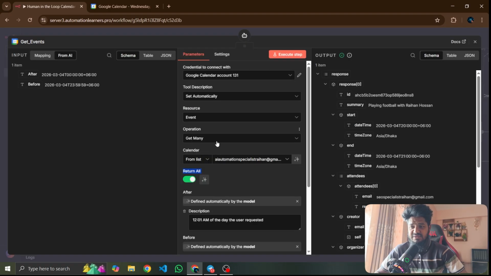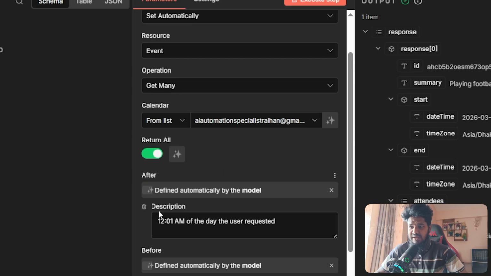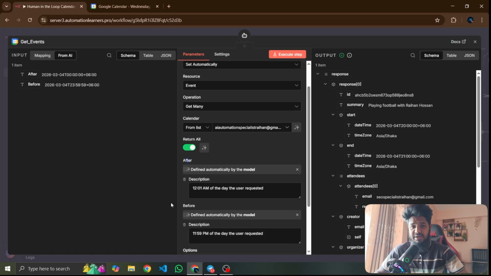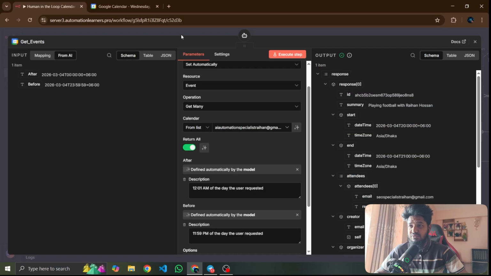Okay, so this is the agent which gets information from get event. It searches all previous events, with the information of what was there before time and after time. So it gets information from Google Calendar and the event created, and where you want to add this event, this is the email, and it gets all data and description before time and after time. Okay, it's very important before you create this one. So this is the output that fetches all data from Google Calendar.